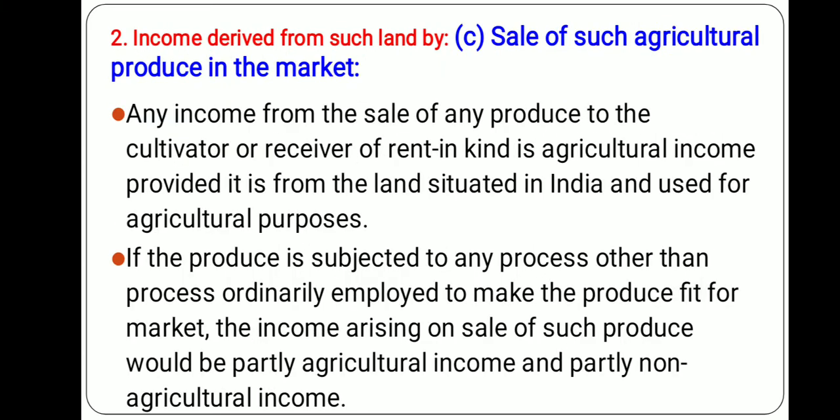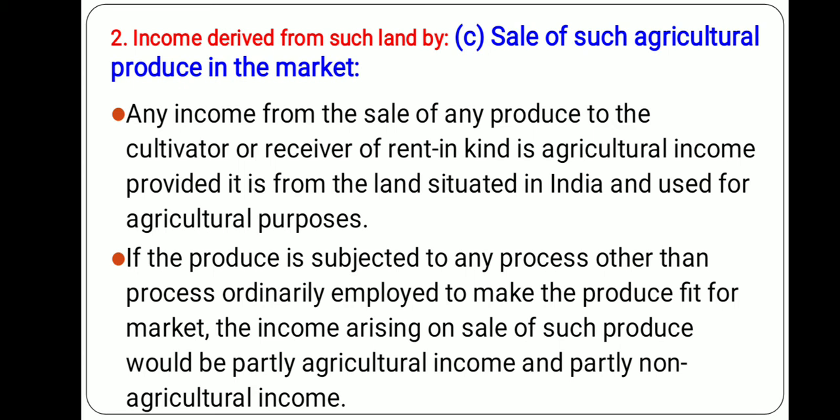The third one is the sale of such agricultural produce in the market. Any income from the sale of any produce by the cultivator or receiver of rent in kind is agricultural income, provided it is from land situated in India and used for agricultural purposes. If the produce is subjected to any process other than the process ordinarily employed to make the produce fit for the market, then the income arising on sale of such produce would be partly agricultural income and partly non-agricultural income.